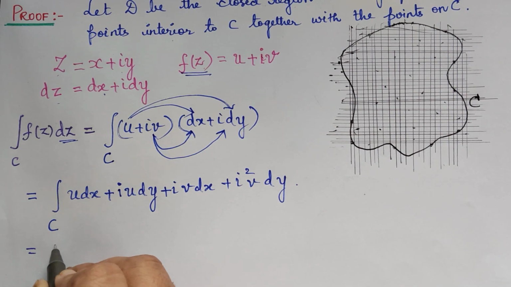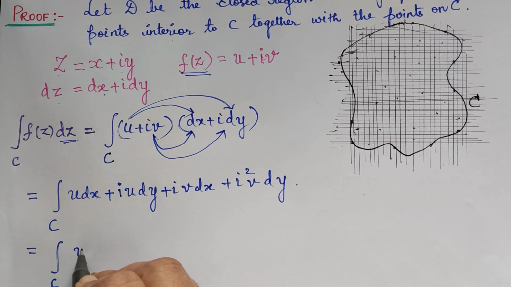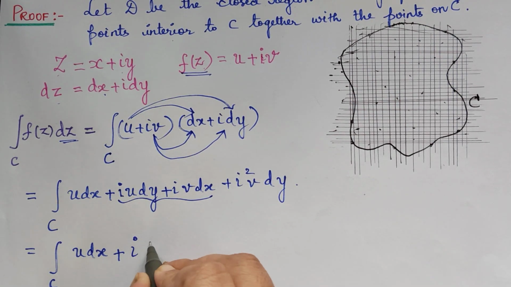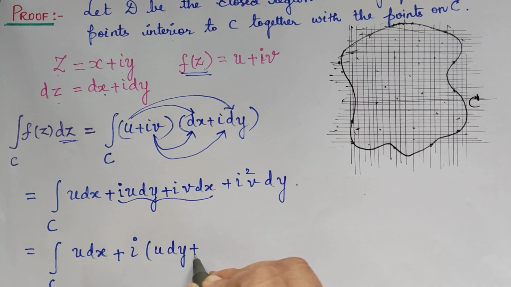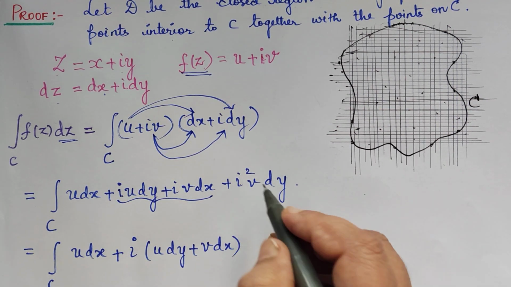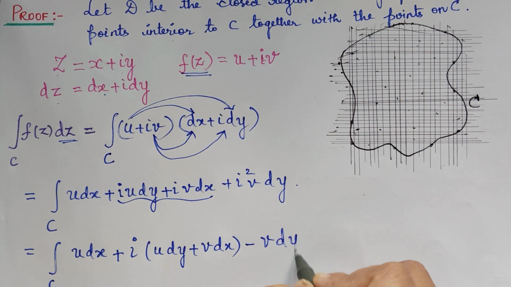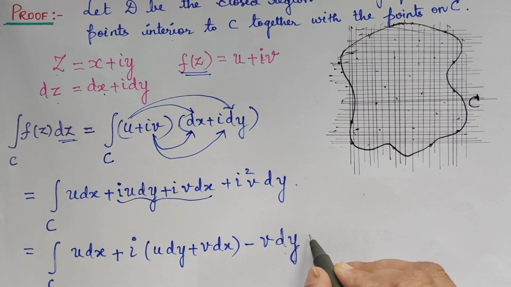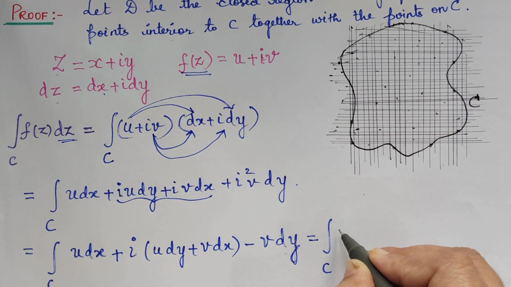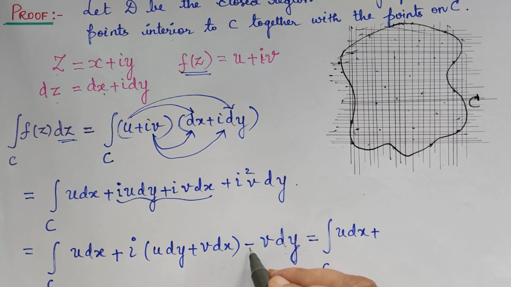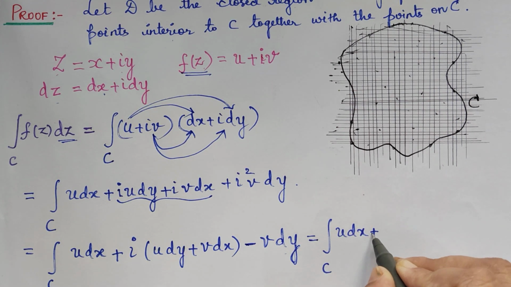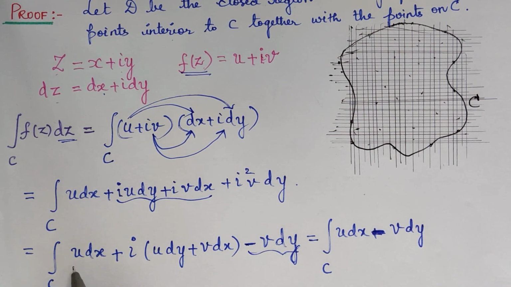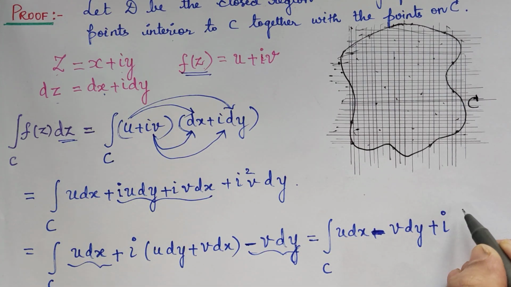Now we know that i square is equal to minus 1. So this integral will be equal to the integral over C of u dx plus, from these two terms, i can be taken in common, so we get i times u dy plus v dx, and here i square is minus 1, so minus v dy. Now further, gathering the real parts and the imaginary parts together, we get the integral over C of u dx minus v dy, which is the first integral, plus the imaginary part, i times the integral over C of u dy plus v dx.